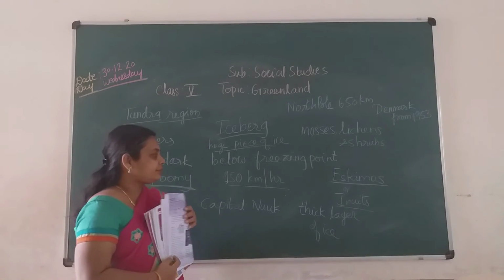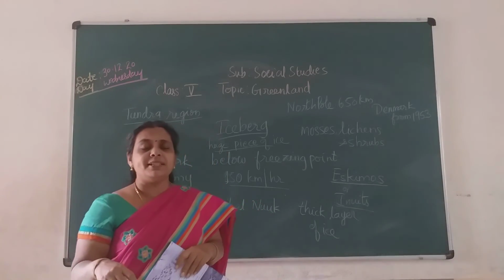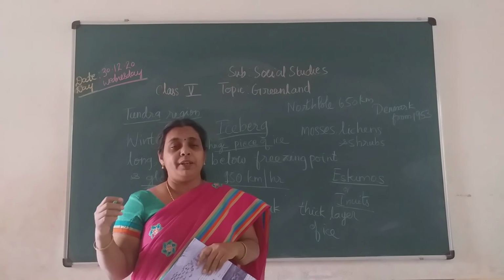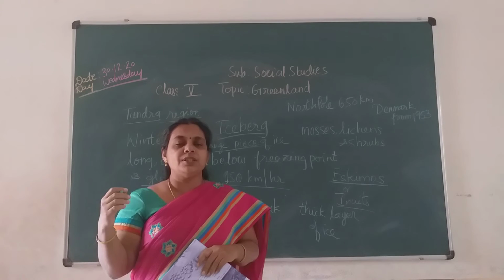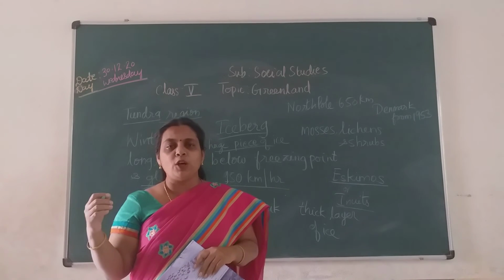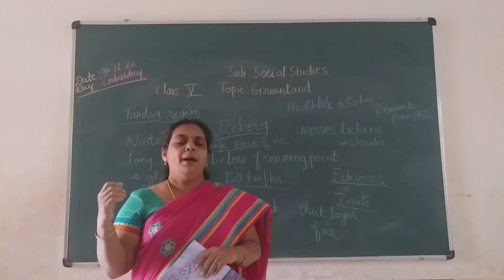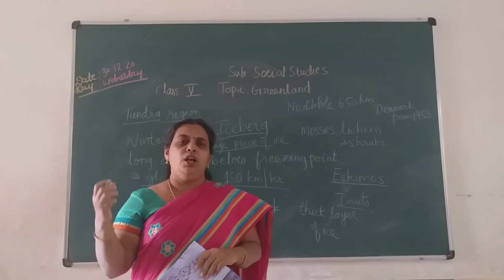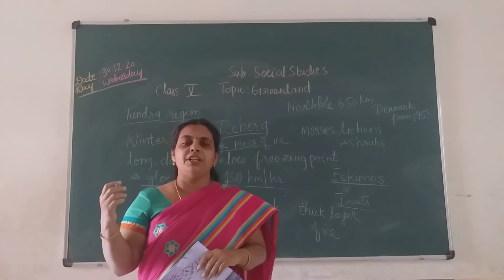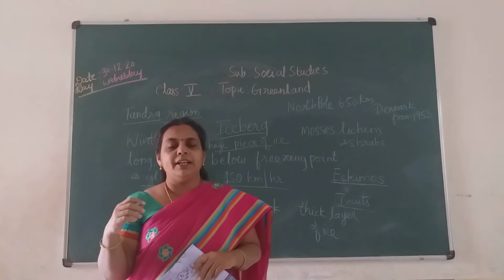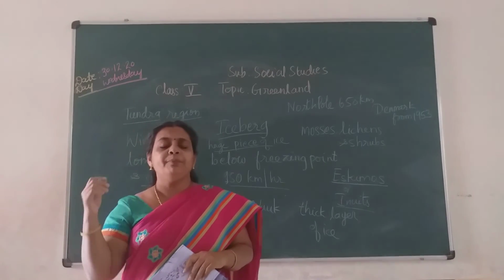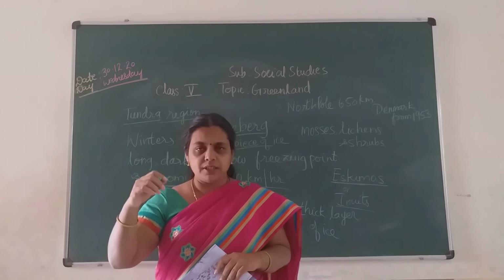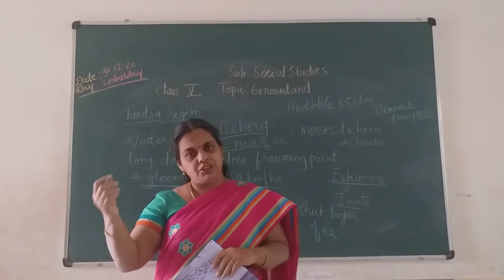Okay, then these Eskimos use animal skin to make jackets, and seal skin they use to make boots, children. And they use animals like reindeer and dogs for transport, children. But due to the advancement in technology, they now use motorized boats for fishing, and earlier it was kayaks, children. Okay, then next one, nowadays they also use motorized vehicles like bikes and jeeps.